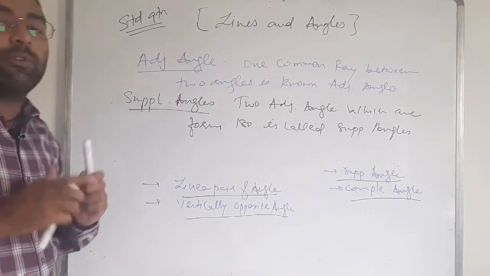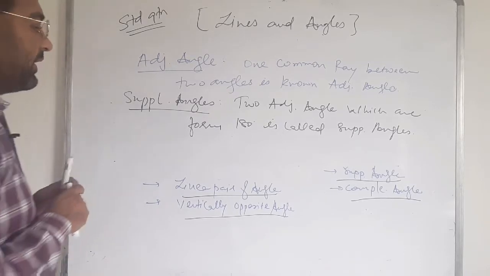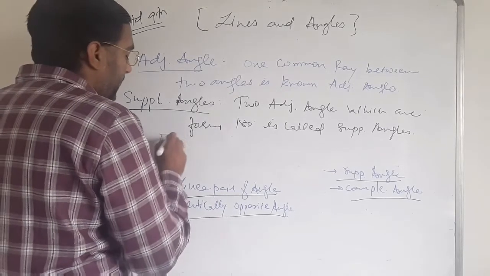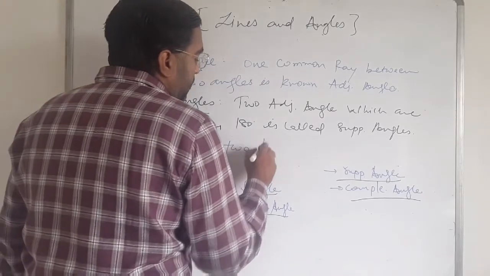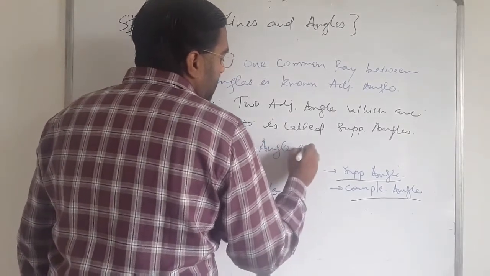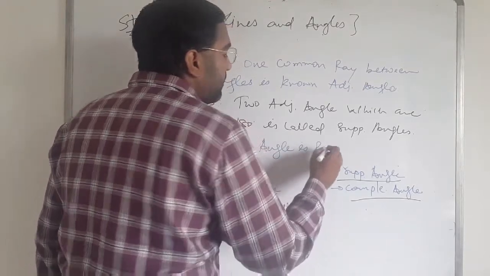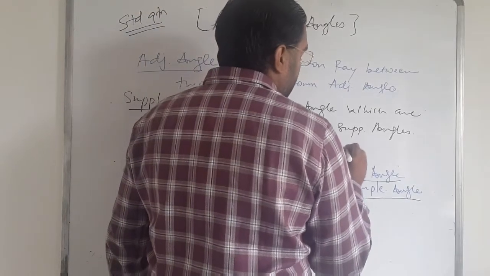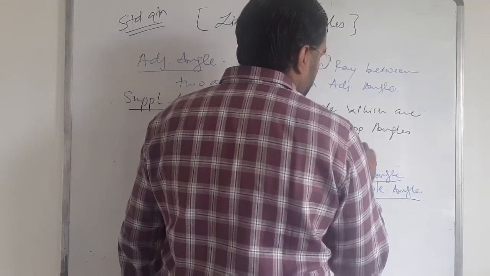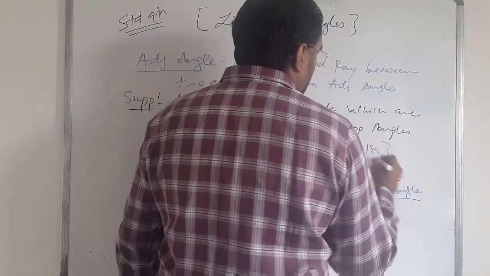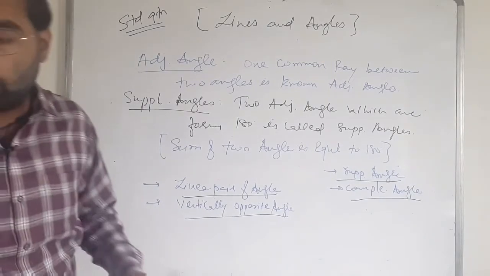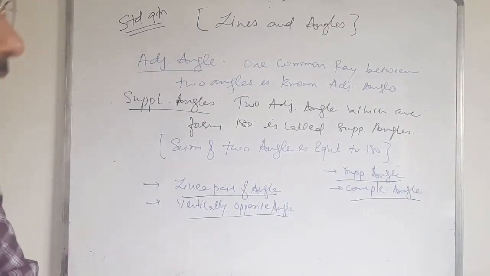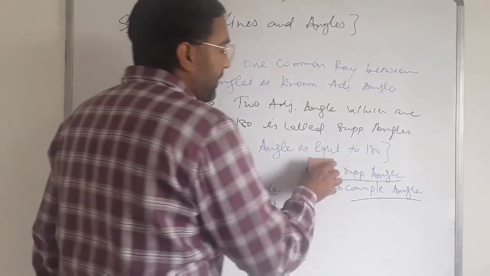Or you have to write that the sum of two angles is 180 degrees. In short, you have to write that the sum of two angles is equal to 180 degrees. Okay, clear? Now we have to move to the complementary angles.